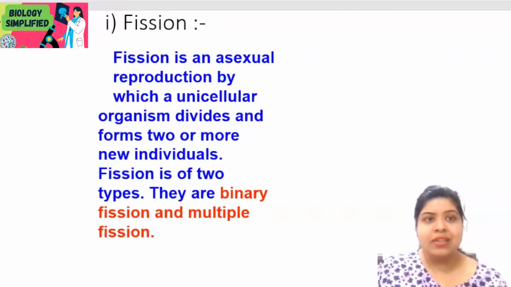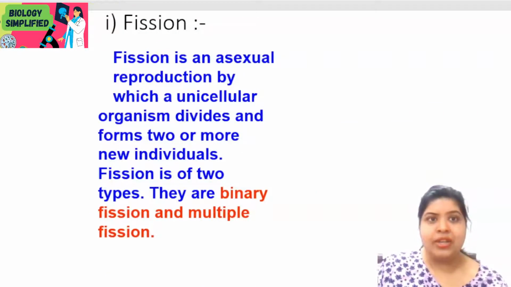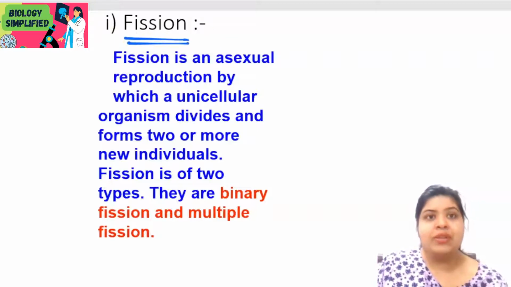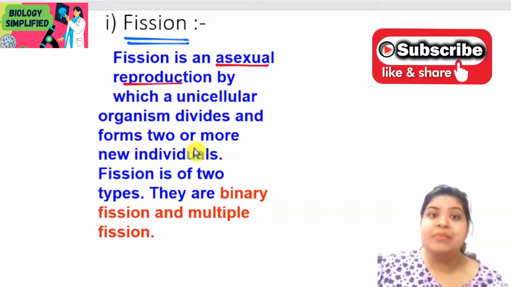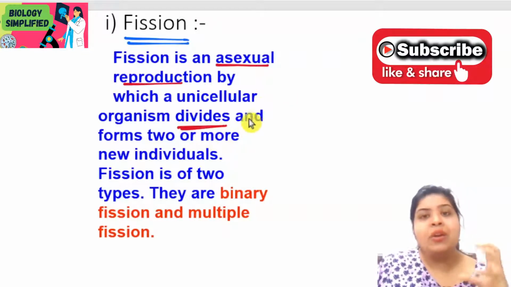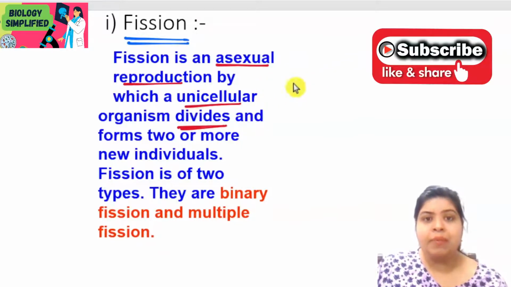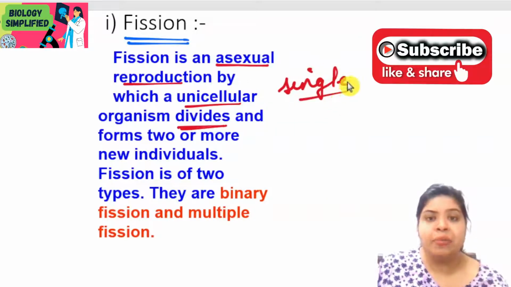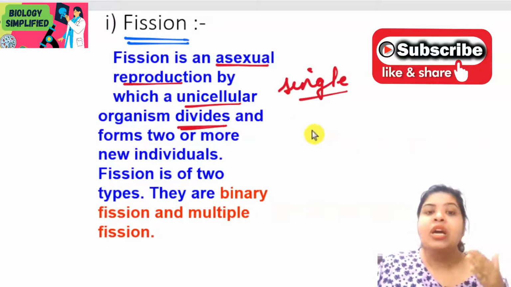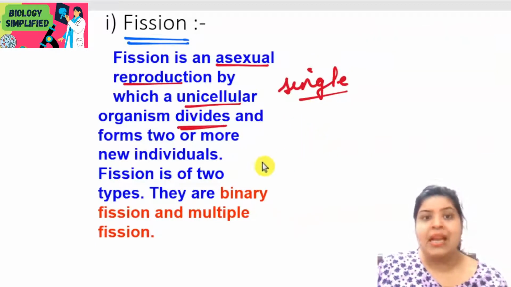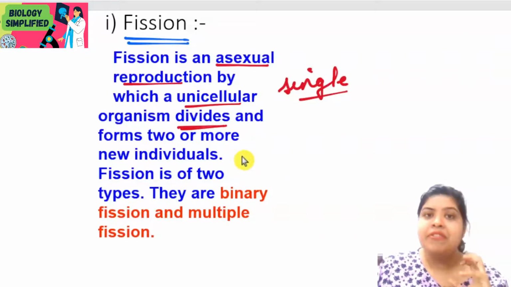So the first type of asexual reproduction is fission. Okay, so let us see what happens in fission. Fission is an asexual reproduction by which a unicellular organism divides and forms two or more individuals. So a unicellular organism, unicellular means single cell. The organism which has a single cell in the body is a unicellular organism, and when it divides and forms two or more individuals, this mode is called fission.